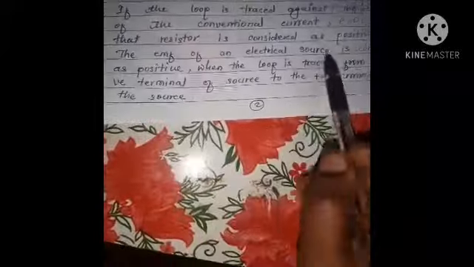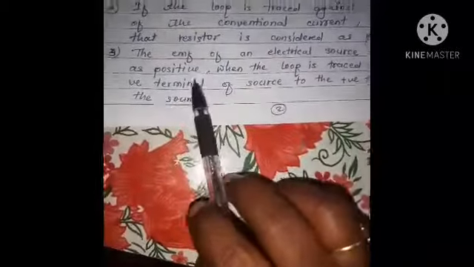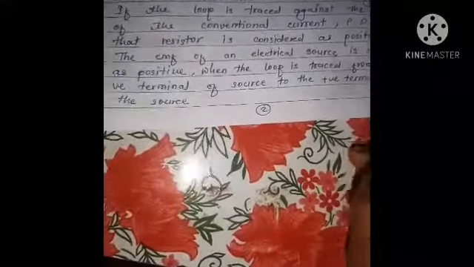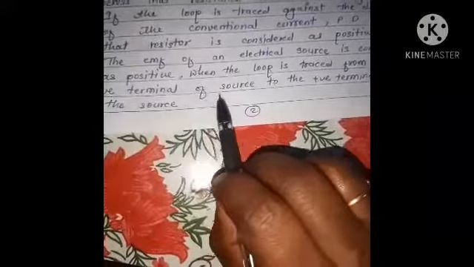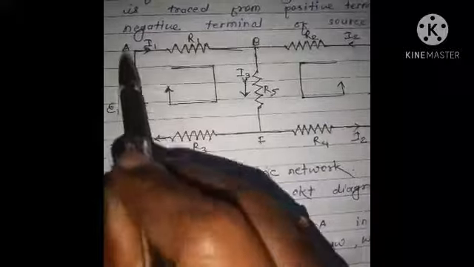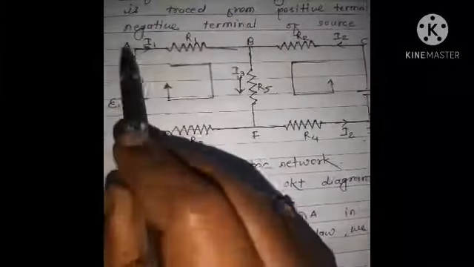Now about EMF. The EMF of an electrical source is considered as positive when the loop is traced from the negative terminal of the source to the positive terminal of the source. What does this mean? See, this same loop ABFGA.